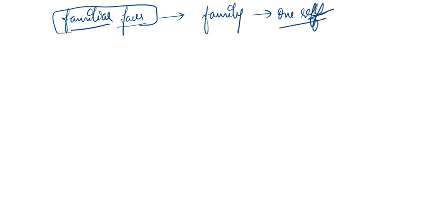Now, sometimes prosopagnosia is so severe that they can't even recognize the faces of their family members, and sometimes they cannot even recognize their own face. That is the severity of prosopagnosia. For example, if he sees himself in the mirror, he cannot recognize his own reflection.